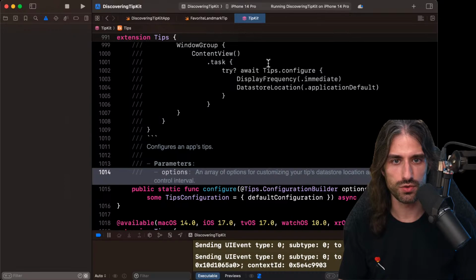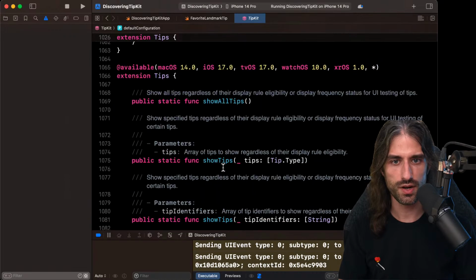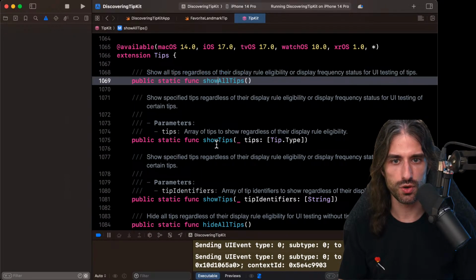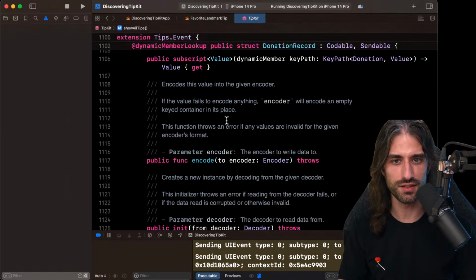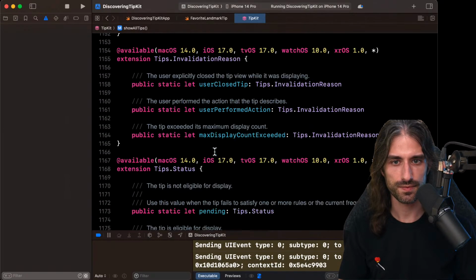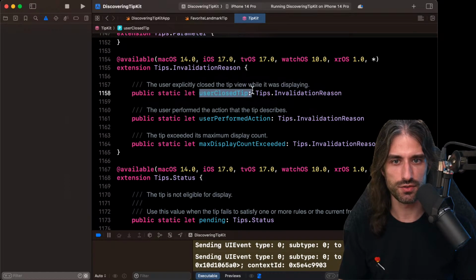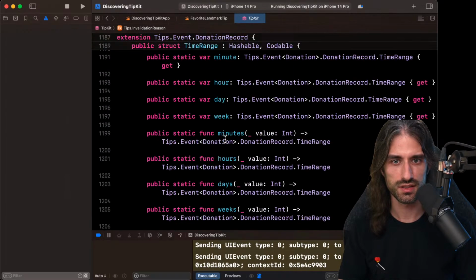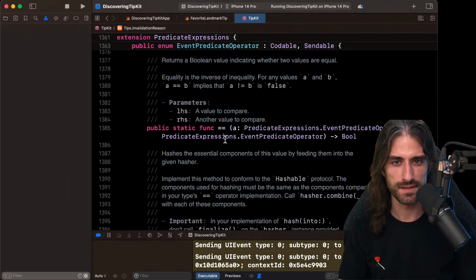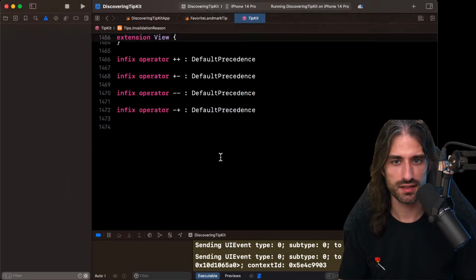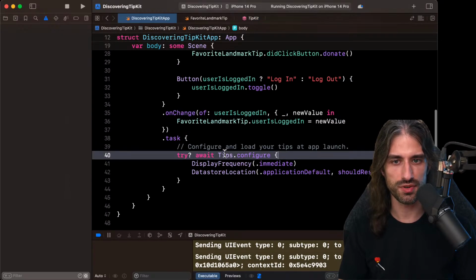Okay, so that's the method we called, configure. Okay, default configuration. And so where is this method? Oh, we have the show all tips. Also, we will try to call it with a dispatch async after to see what it does. We can see when a tip is invalidated because the user closed it. It seems like this set configuration is no longer present.